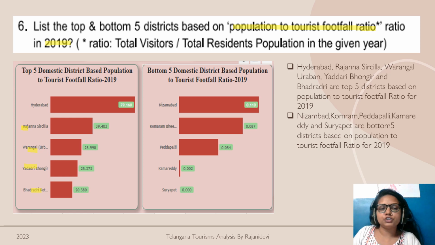These are the top five districts which have the high population to tourist footfall ratio. On the other hand, these are the bottom five districts: Nizamabad, Komaram Bheem, Peddapalli, Kamareddy and Suryapet. So these are the five districts which have the lower population to tourist footfall ratio.